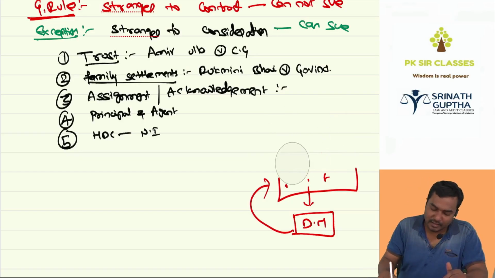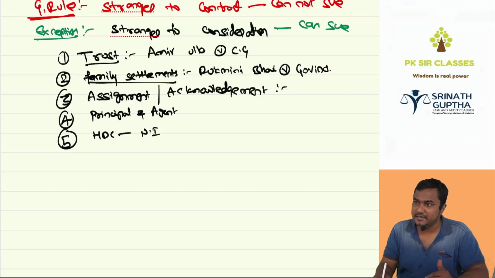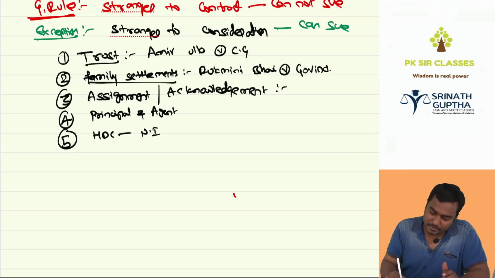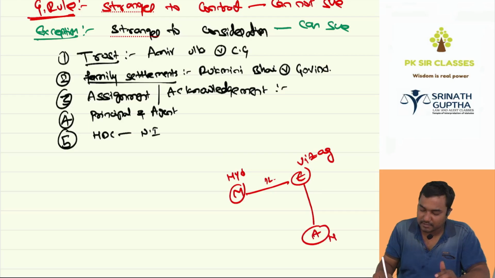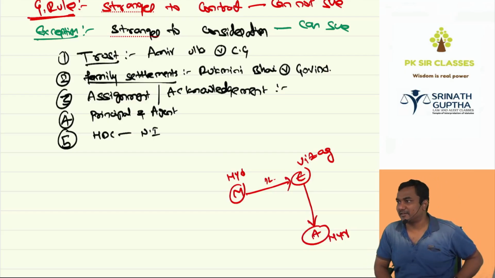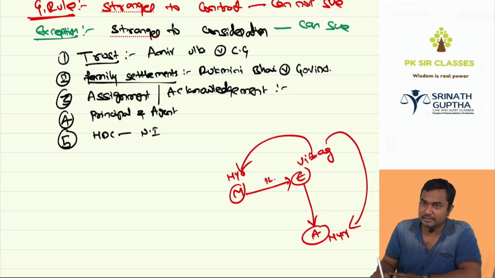Then next, assignment and acknowledgement. Assignment means transferring the rights and duties to a third party. For example, Manoj is staying in Hyderabad. He has to give 1 lakh rupees to Ishwar staying in Vizag. So Manoj has to go to Vizag to give the 1 lakh rupees to Ishwar. Ishwar has to give 1 lakh rupees to Aditya who is staying in Hyderabad. So Ishwar has to come to Hyderabad. To avoid all this traveling, Ishwar made a call to Manoj, give the money to Aditya. Ishwar made a call to Aditya, said, take the money from Manoj.